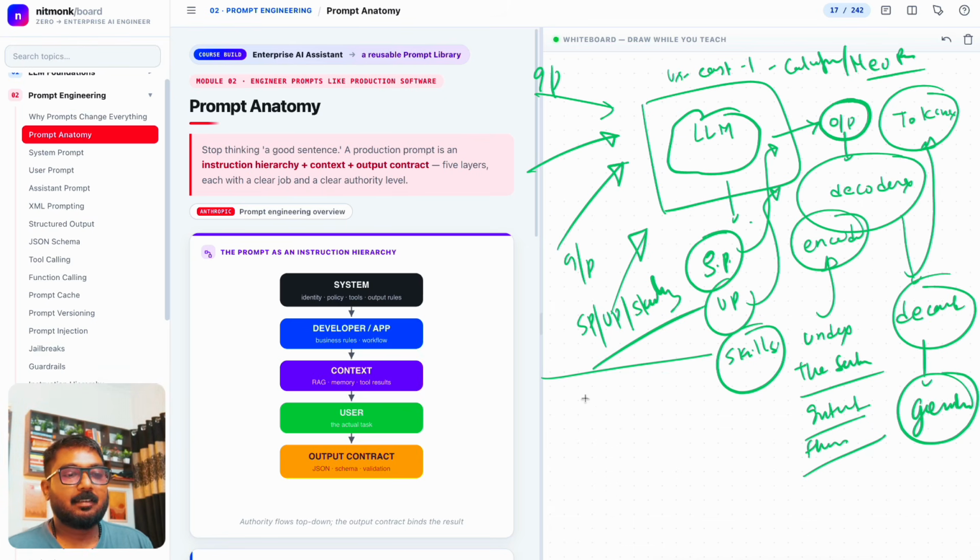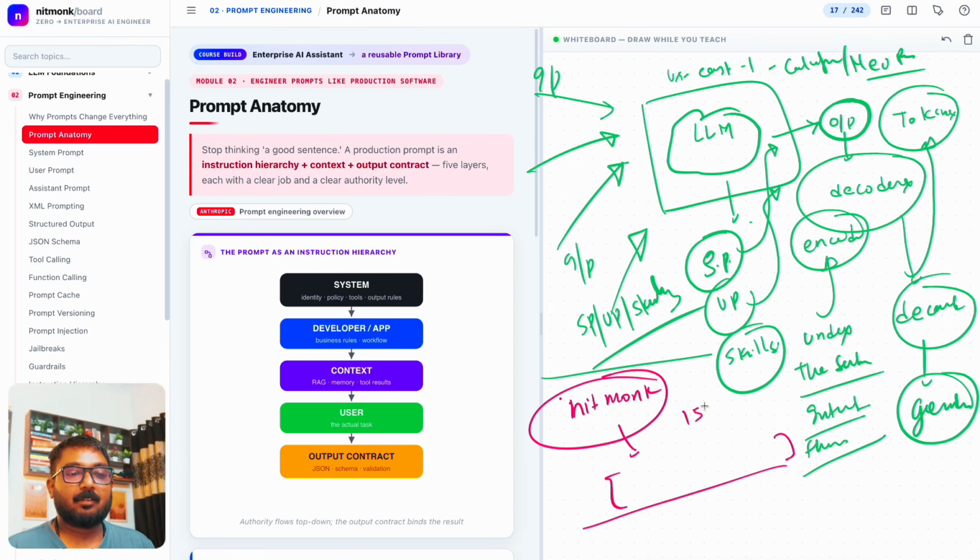So let's say the output is generating a word, for example NitMonk, right? This is the word that the output has generated, but it still comes under a vector embedding, isn't it?